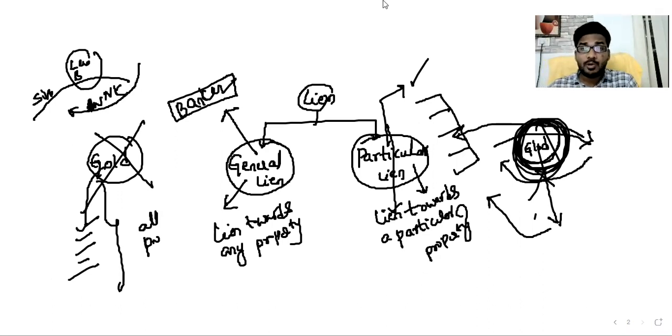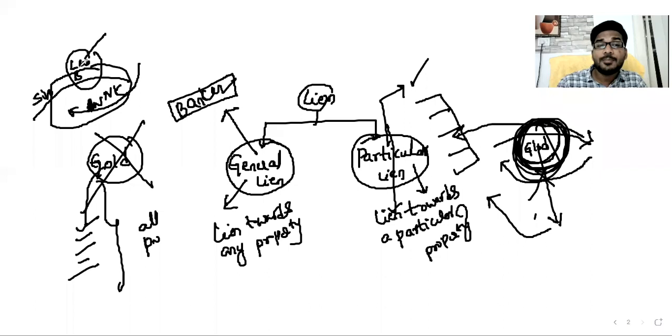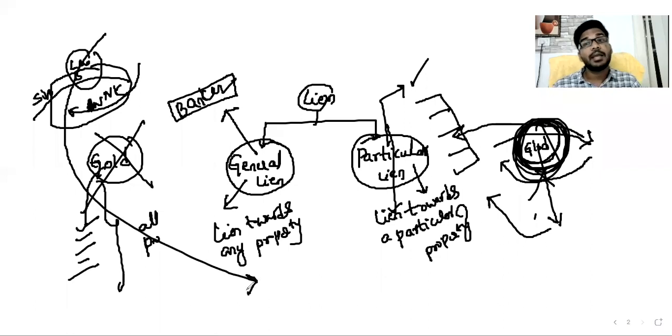Whenever he fails to repay the loan, what happens, sir? The bank will hold not only the property kept as a security, but all the properties of that person. Banker has a right to hold any property of a person.